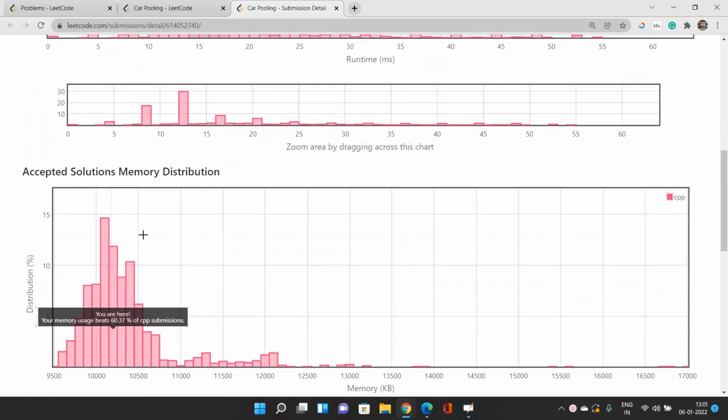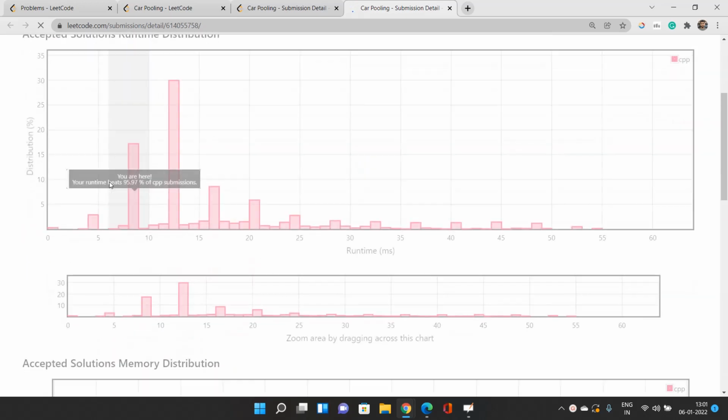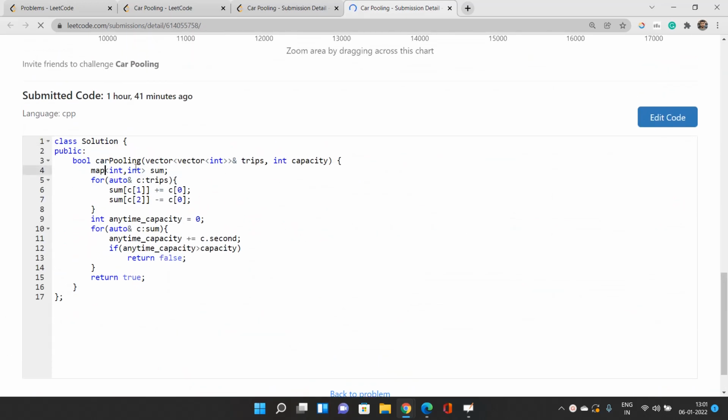Okay, yeah, the question seems to be very easy. Actually, I was doing this to improve the runtime of this solution. You can see I'm using the map, and anytime if the capacity is going to be greater than the capacity limit, then we are going to return false, otherwise we are going to return true.